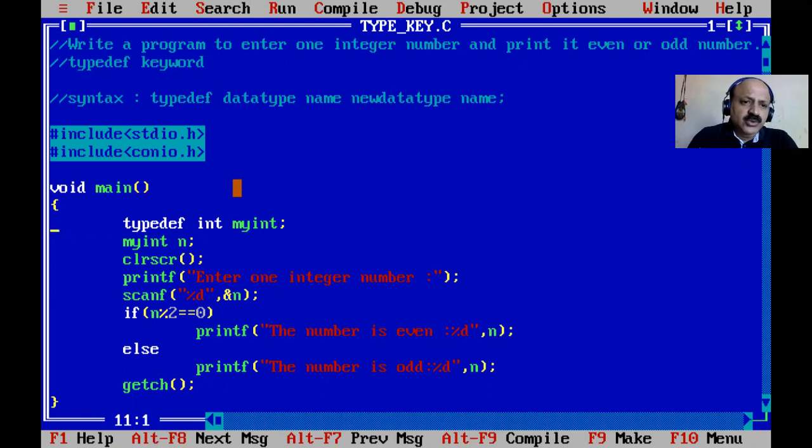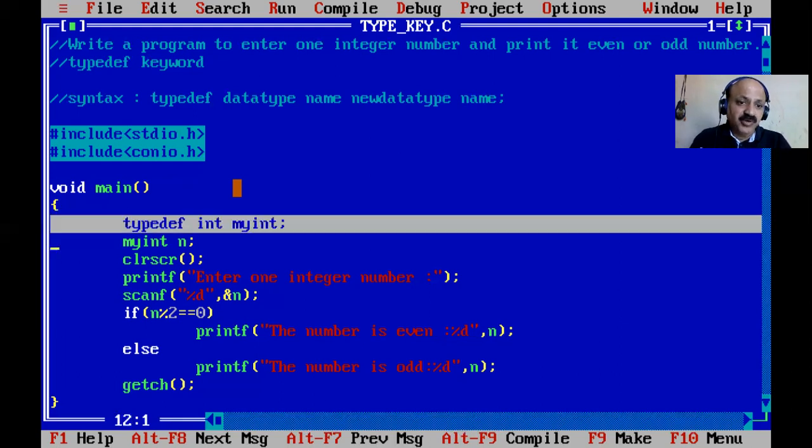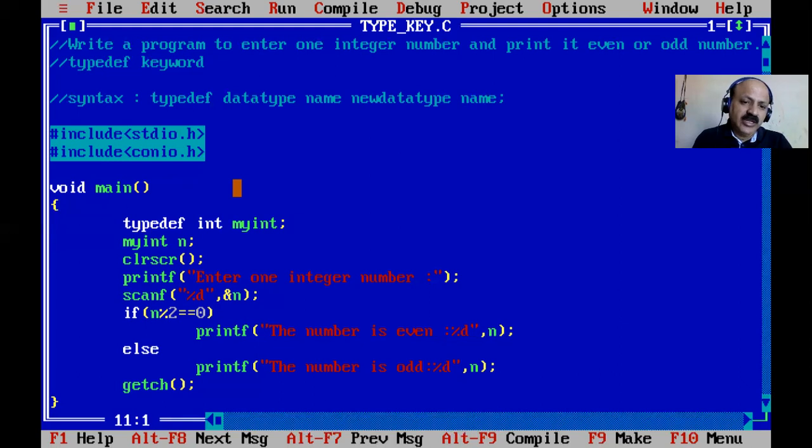Okay, so yes, that is finished. Yes, a very simple concept. So typedef, here I give the right syntax, I just summarize. So here we can use that syntax. Based on this syntax, typedef keyword, typedef definition of, we can give a new name to an existing data type, not creating a new data type. Yes, you can remember that in your mind. You do not create a new data type, but just give a new name to the existing data type. That is the use of the typedef keyword in C language.